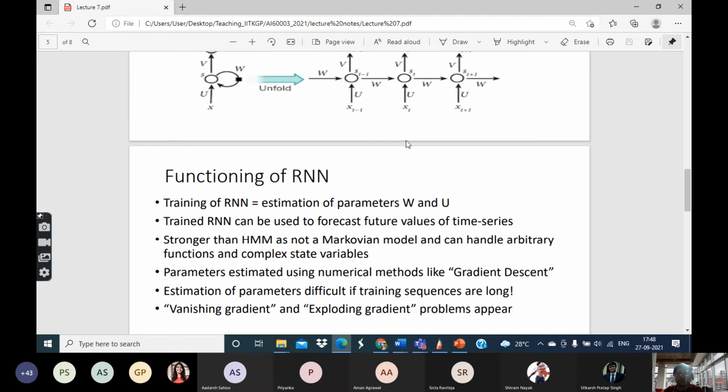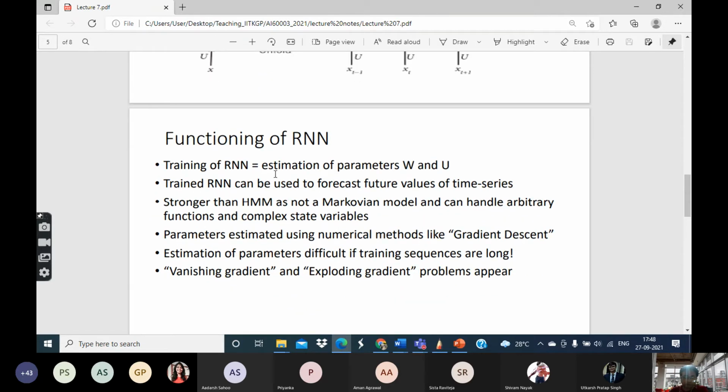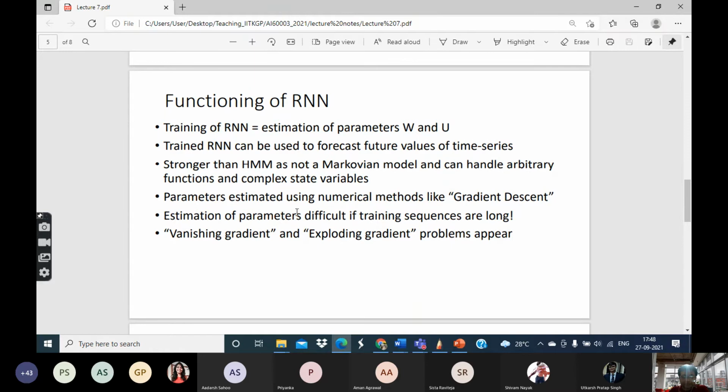That is, if you know the observations at any given time point, you can actually try to predict what the outputs are going to be at the subsequent time point and so on. So you can use it for forecasting purposes, but also for some other purposes, as we will see. But the thing is that estimation of these parameters becomes difficult if the training sequences are very long.